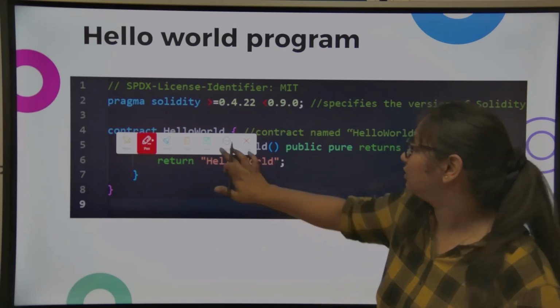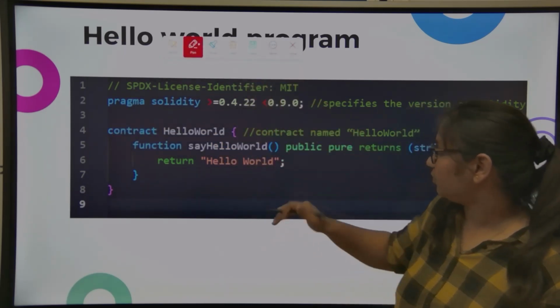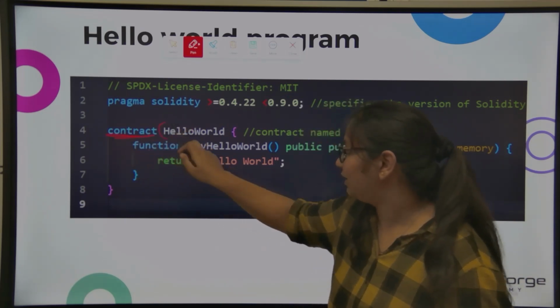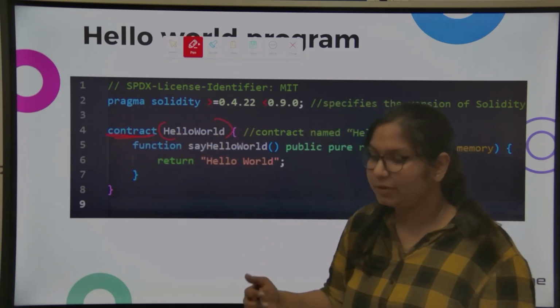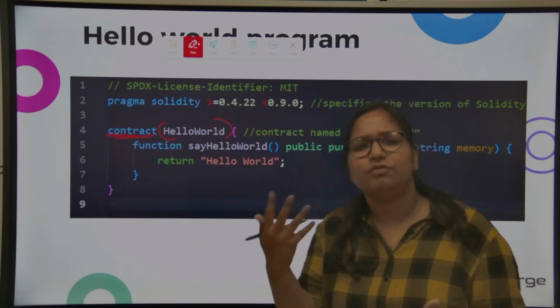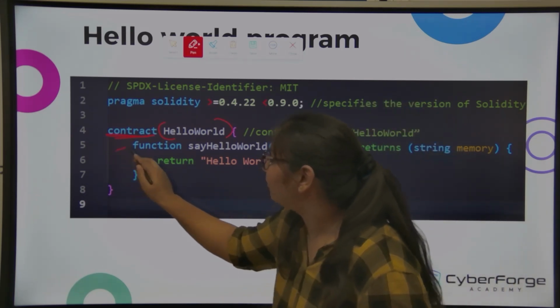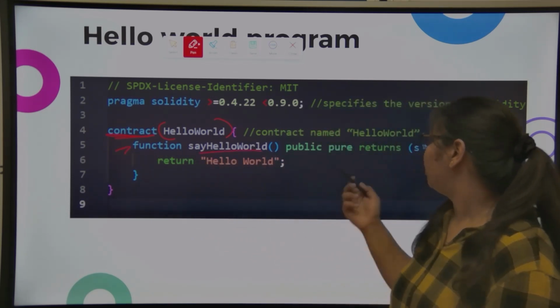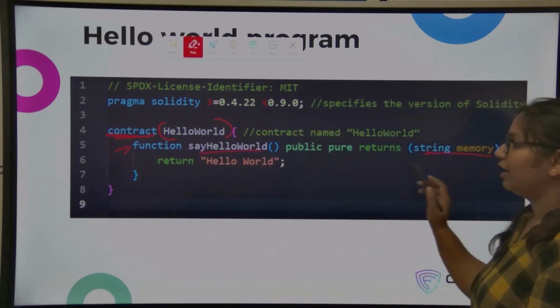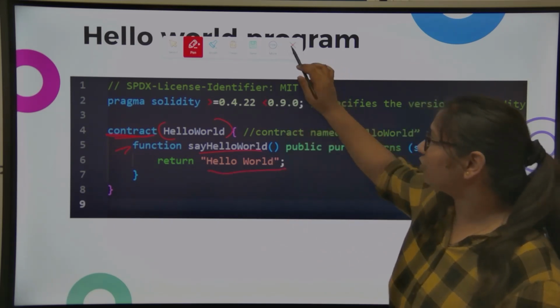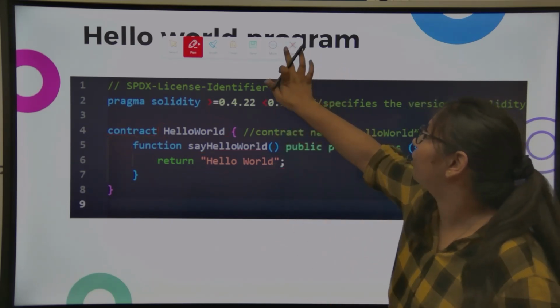A contract is defined by the keyword contract, then this is the contract name we will be using. It's just a combination of functions and data we are using in our contract. Then we have a function, say helloWorld, which returns a string, and the string is hello world. So that's how we write a hello world program in Solidity.